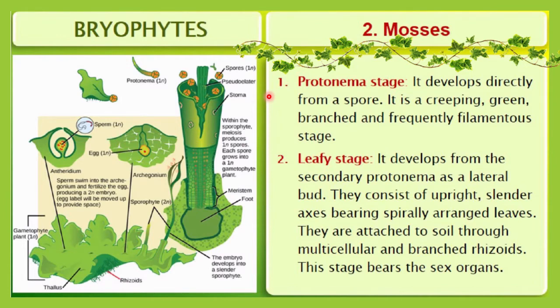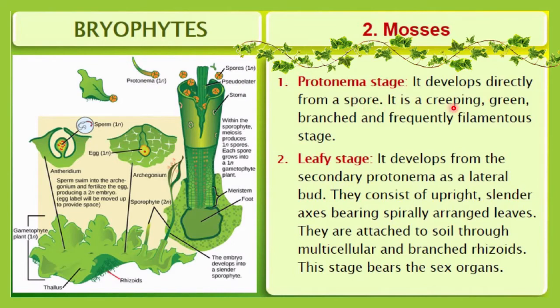Here you can see the spore will be released by this sporophyte. This is the whole structure of a sporophyte. From the sporophyte, the spore will be released, and directly from the spore, you can see it will develop. This development is called protonema. The spore itself is haploid, so the protonema will also be haploid. So it develops directly from a spore.